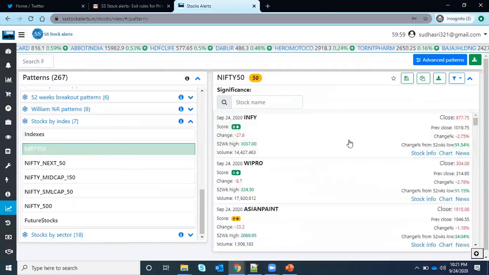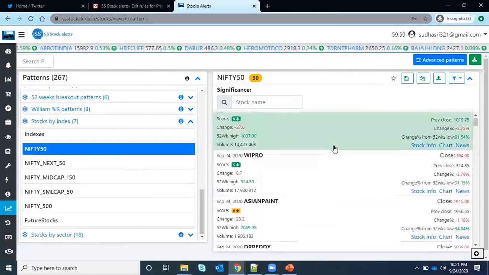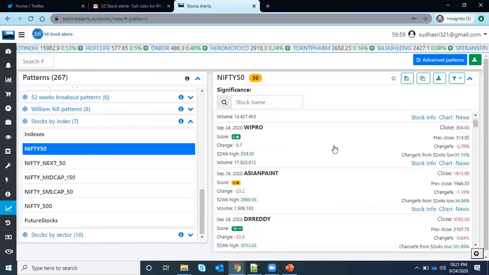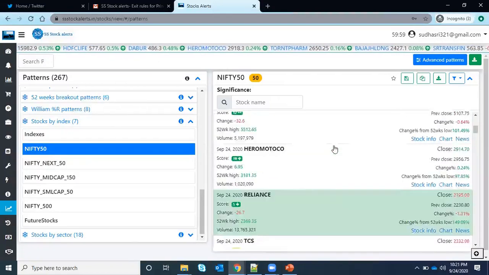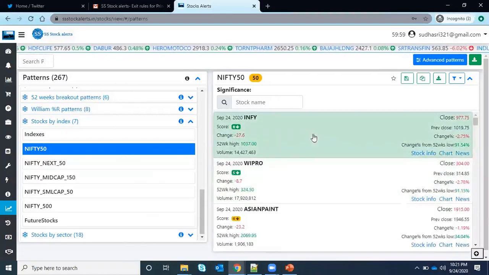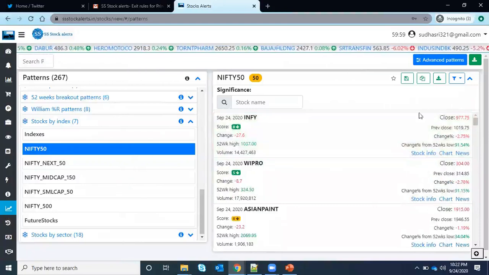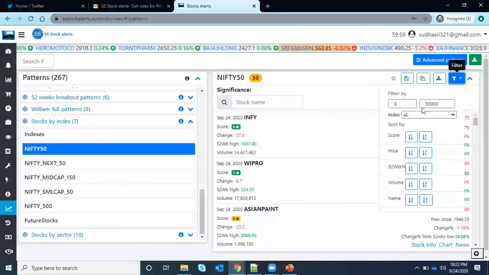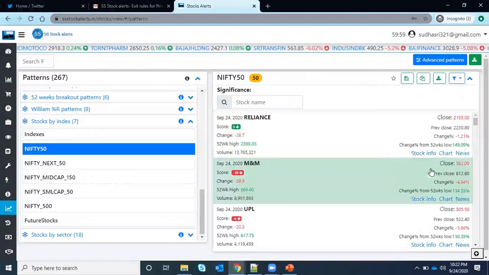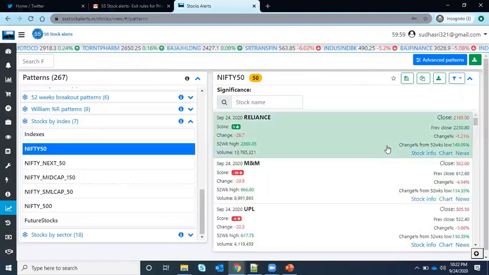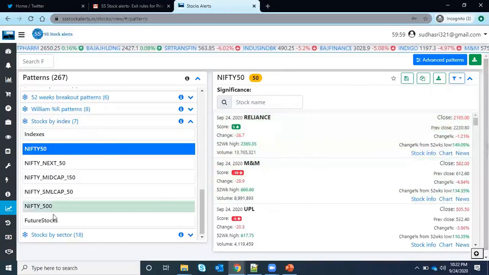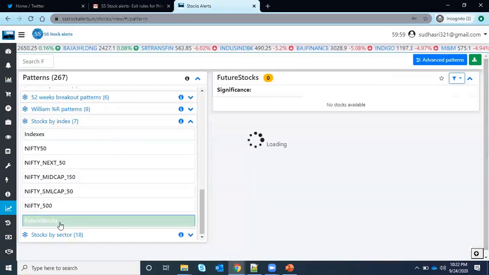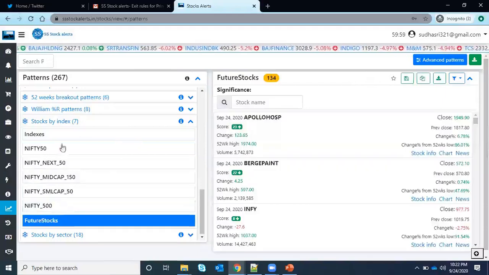And now you want to see for each index which stocks are performing good. You just click on Nifty 50 and you can select what stocks are good. I don't want to select all the Nifty 50 stocks. I just want to select the good performers from the Nifty 50. You just select Nifty 50 and you can see all the things. And after that, you can go with the score, or you can go with this 52 weeks low percentage. You can go with either one. So you can select it, and you can select any of the future stocks or these other things also.